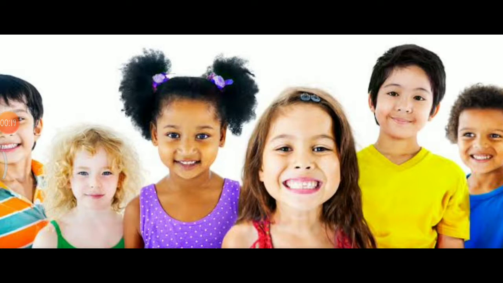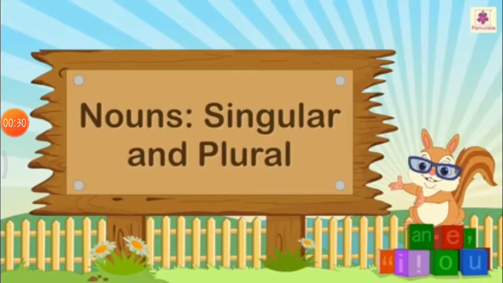So, children, before going forward, we will see what we have done in our last class. So, quickly, we go through it. We have done nouns, singular and plural. Now, what is singular and plural?